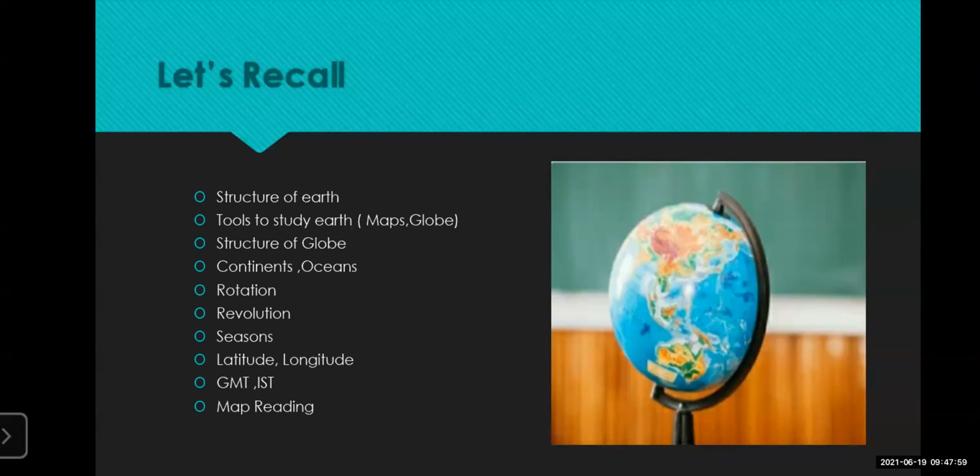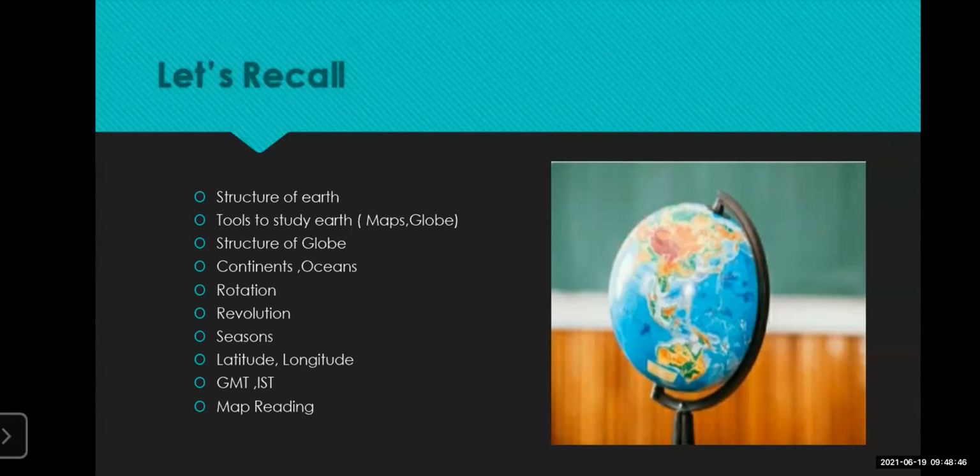We have also learned about the revolution, that is the movement of Earth around the sun is called revolution. Around its own axis is rotation, and around the sun it is called revolution. It takes 365 days to complete one revolution. We have also learned how rotation and revolution of the earth give rise to the seasons as well as day and night phenomena. We have seen about latitudes and longitudes. Latitudes are the horizontal lines on the earth, whereas longitudes are the vertical lines on the globe.